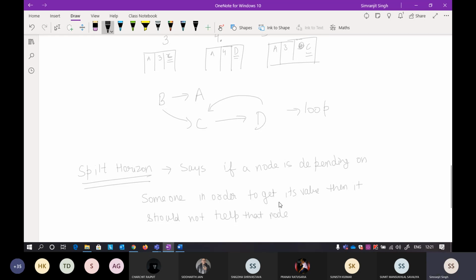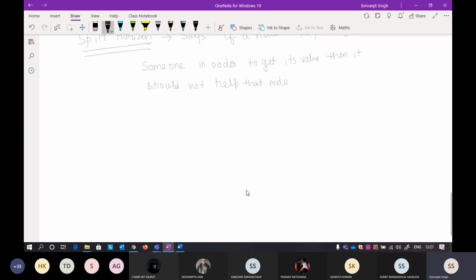Okay, so what is the meaning of that? The meaning of it is already explained to you, so I'll again try to explain it with the routing tables. Okay, just wait for a second. Now, if you remember, I'm again using the same example here. Now when the link is broken here, A infinity A, so this will be the table at this point. Now you can write infinity here, it was 2, and here it was 3.